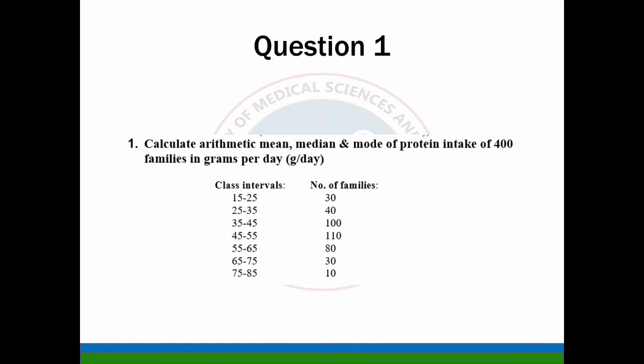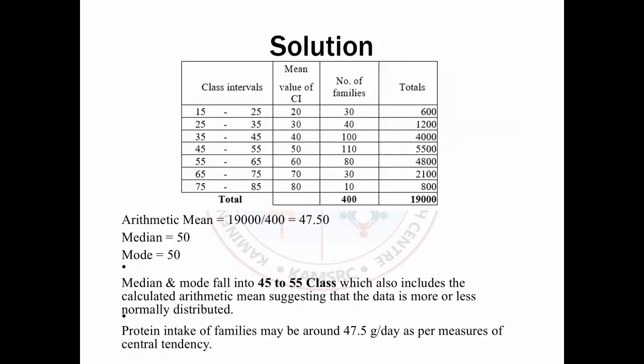So now we are supposed to calculate the mean, median and mode. Here is the solution. Mid value we have given in the second column, number of families in the third column, and total in the last column. Arithmetic mean is equal to 19,000, the total, divided by 400, that is equal to 47.50.